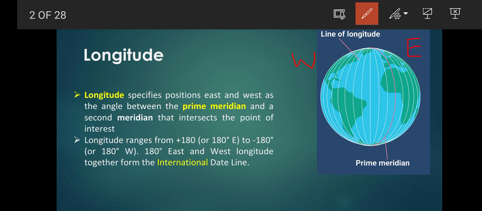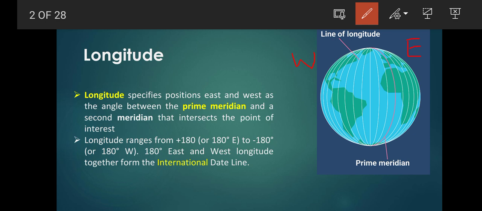Longitude ranges from 180 degree east to minus 180 degree west. The 180 degree east and west longitudinal lines form the international date line, because the prime meridian is at 0 degree, and when we move from the prime meridian towards the east, the time will be added.